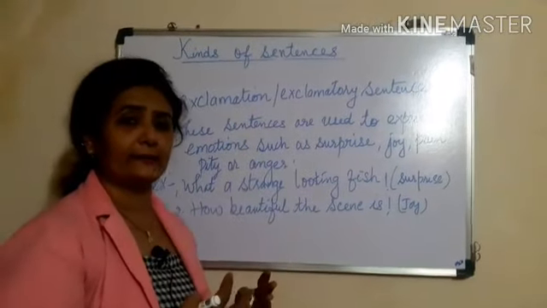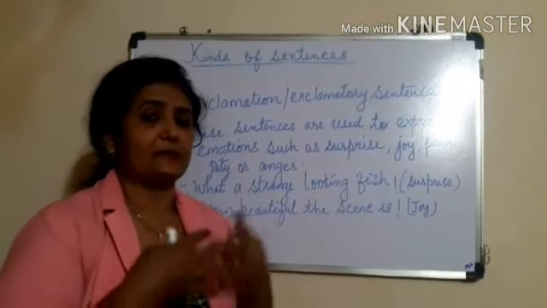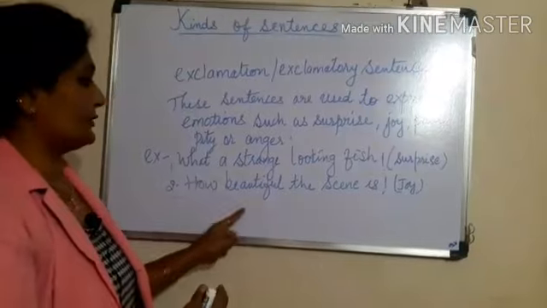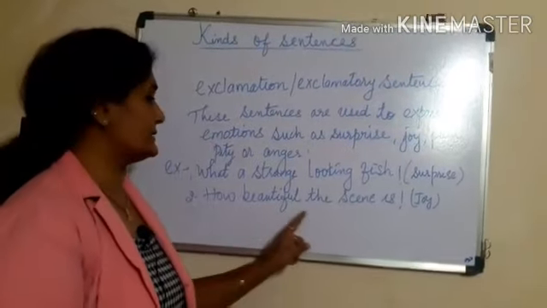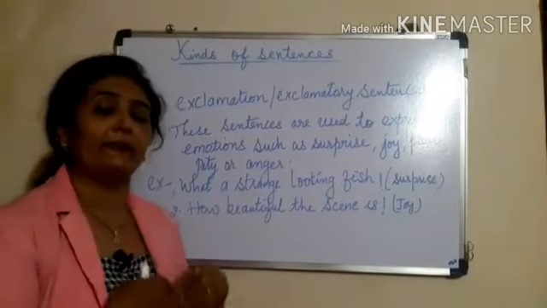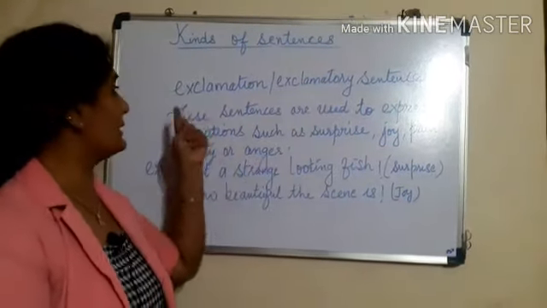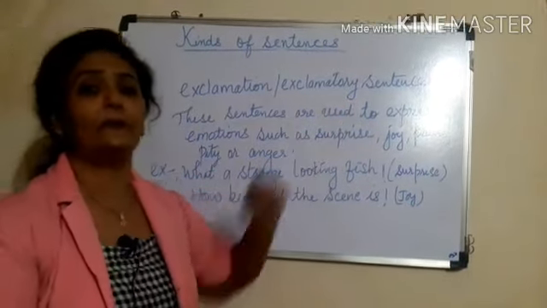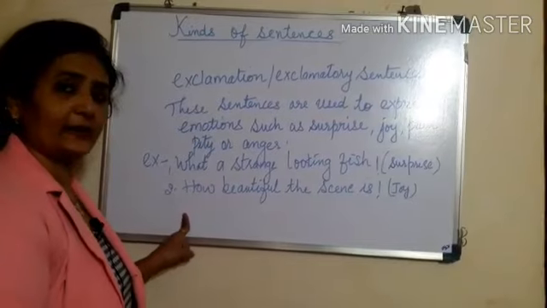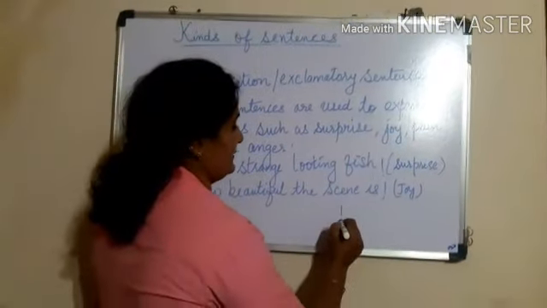By looking at the scene, someone feels very happy, so the sentence comes, how beautiful the scene is. This sentence is of joy. In this way, different emotions come under exclamatory types of sentences. These sentences start with capital letters and end with the exclamation mark.